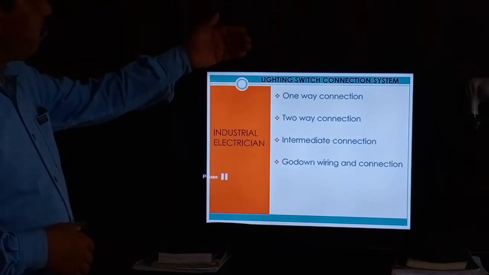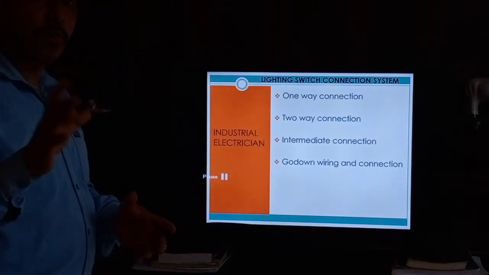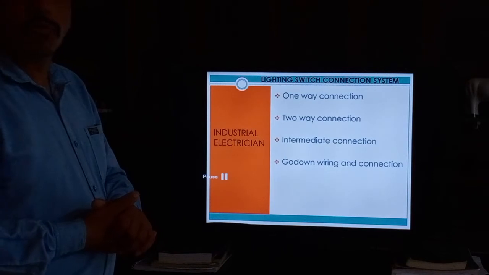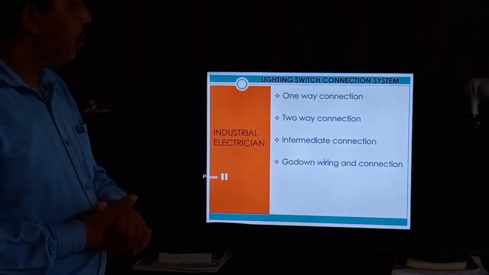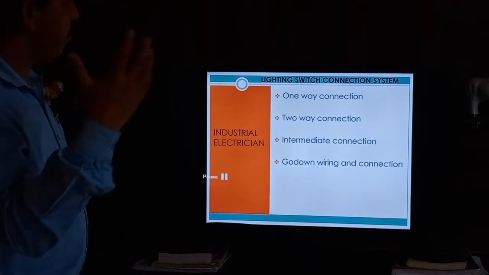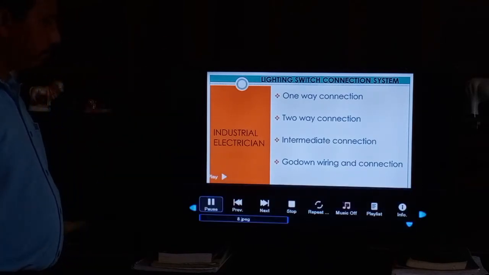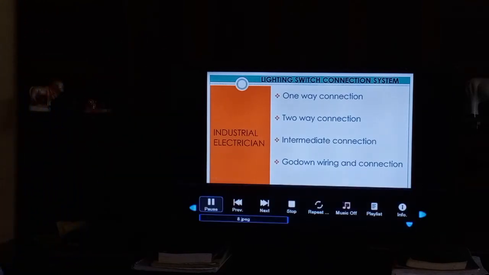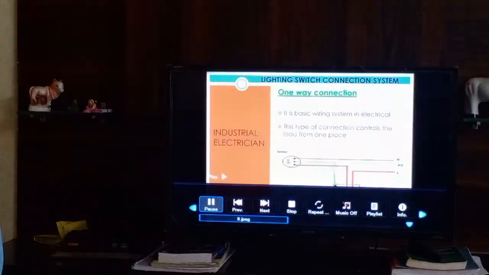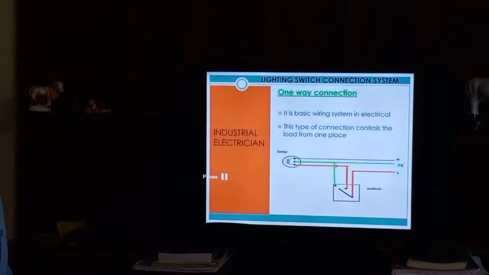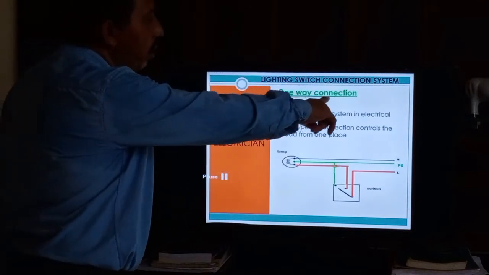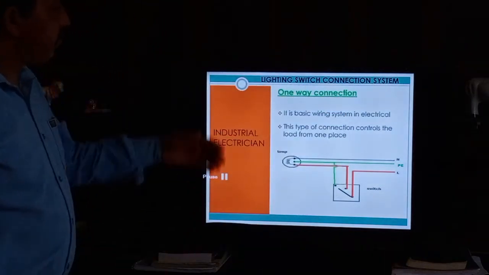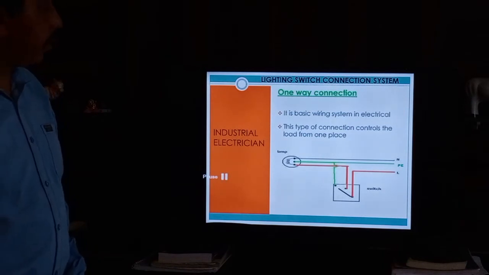One by one I will explain how to wire one way, two way, intermediate and Godam, with diagrams. Okay, first is the lighting switch connection. First is one way connection.